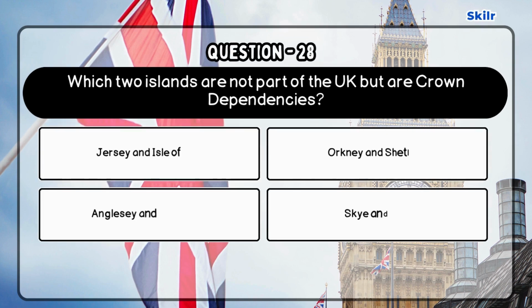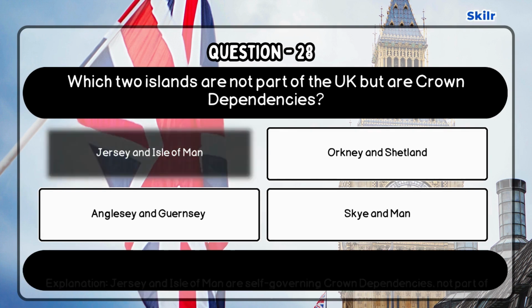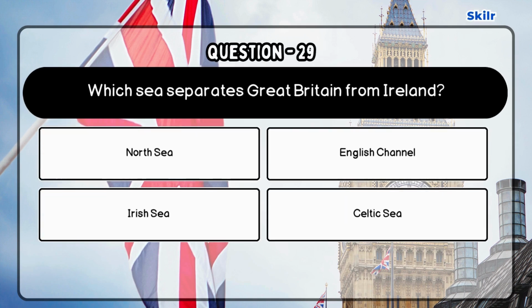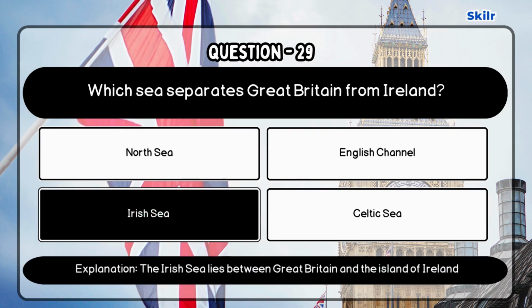Question 28. Which 2 islands are not part of the UK but are Crown dependencies? Correct answer is Jersey and Isle of Man, as Jersey and Isle of Man are self-governing Crown dependencies, not part of the UK. Question 29. Which sea separates Great Britain from Ireland? Correct answer is Irish Sea, as the Irish Sea lies between Great Britain and the island of Ireland.